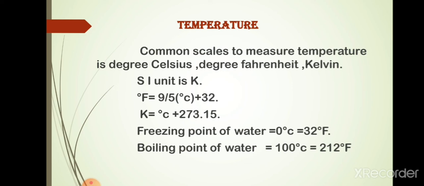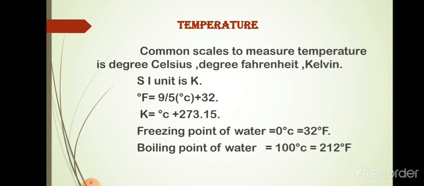Now, in the case of conversion of degree Celsius to Fahrenheit, we use the equation: degree Fahrenheit is equal to 9 divided by 5 into degree Celsius plus 32. That is equal to degree Celsius into 1.8 plus 32. And in the case of the conversion of degree Celsius to Kelvin, Kelvin is equal to degree Celsius plus 273.15.